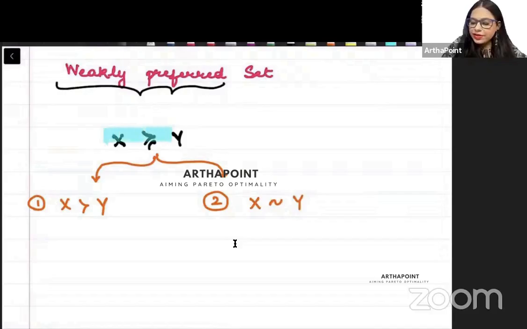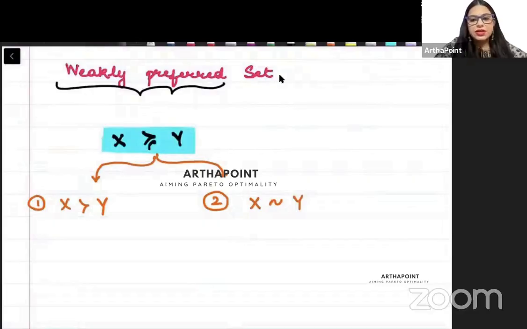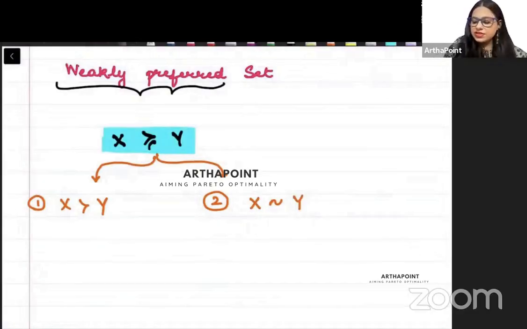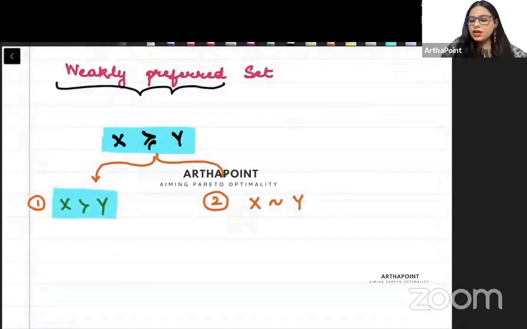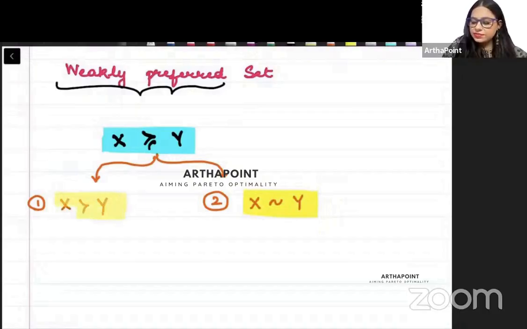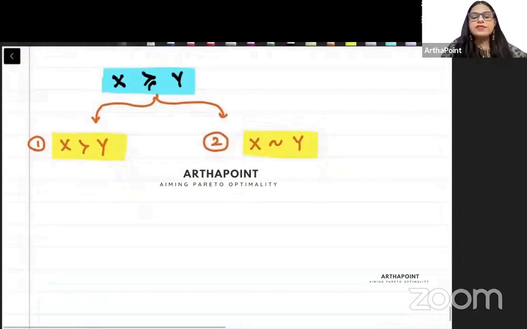So weak preference has two things in it. The first thing is X is strictly preferred over Y. And the second thing is I am indifferent between X and Y.